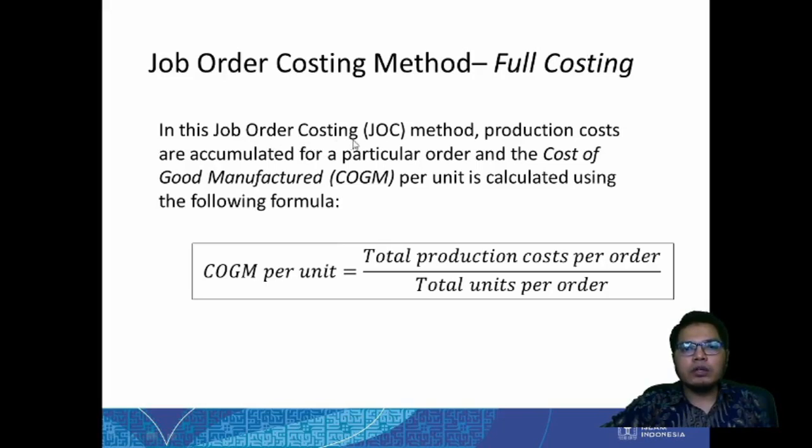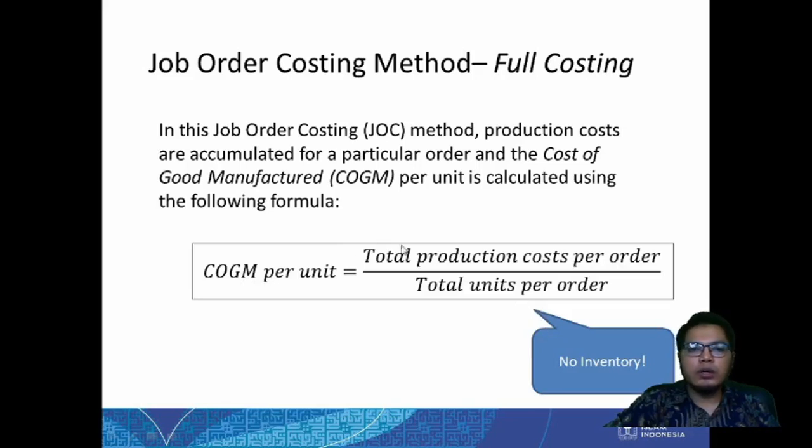In this job order costing method, production costs are accumulated for a particular order and the cost of goods manufactured per unit is calculated using the formula: COGM is total production cost per order divided by total units per order. As you can see, why is COGM the same as the production cost per order? Because there is no inventory. Production costs are accumulated for a particular order, so we don't keep inventory.